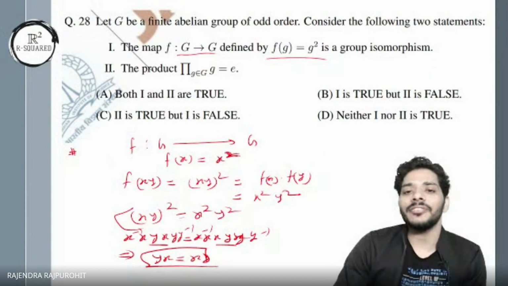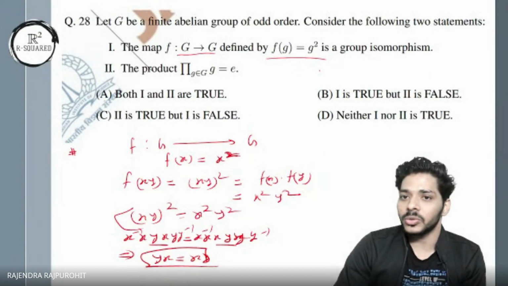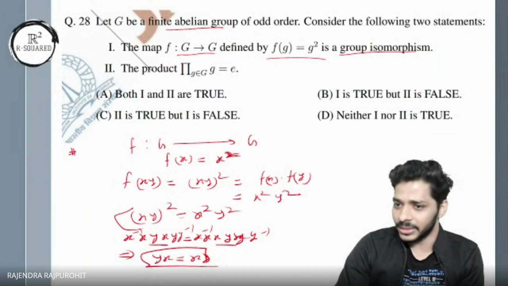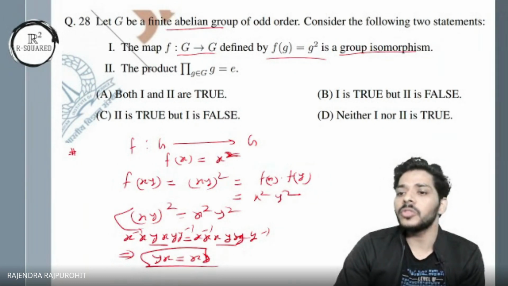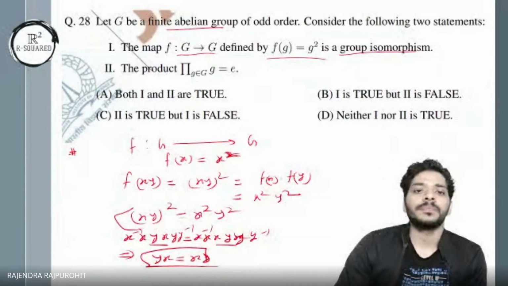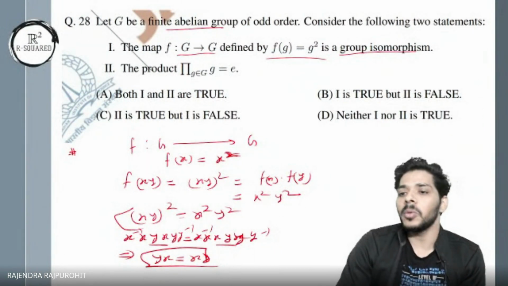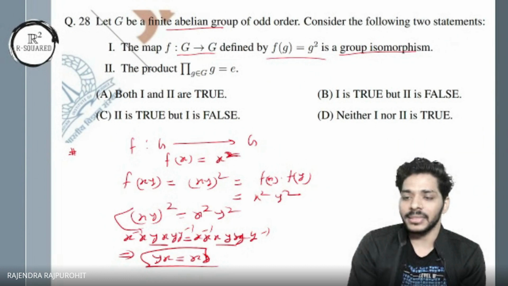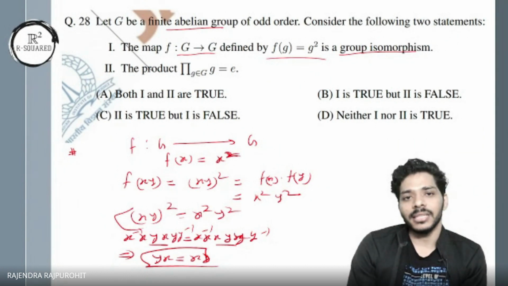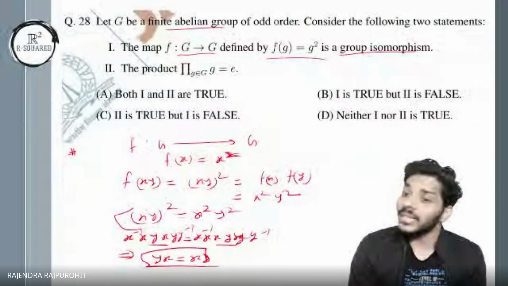It says that f from G to G, with f(g) equal to g², is a group isomorphism. We are given that G is abelian, so it's a homomorphism, there is no problem. We want to look for the isomorphism. In the case of a homomorphism, a very good property is that you can easily claim it is 1-1 if the kernel contains one element.